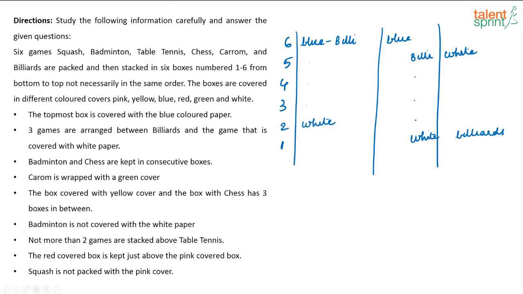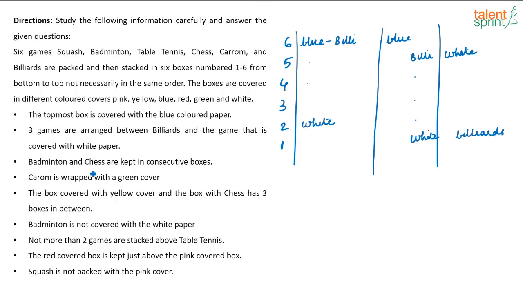At this point itself, I am writing that. What is given? 3 games are arranged between billiards and the game which is white. So if this is billiards, this is white. The other way around is not possible because already blue is here. So white can't come here and billiards can't go there. So there is only one possibility here. In this case, billiards can either be in position 5 or it can be in position 1. Vice versa, right? I have written that. So these are the 3 cases.